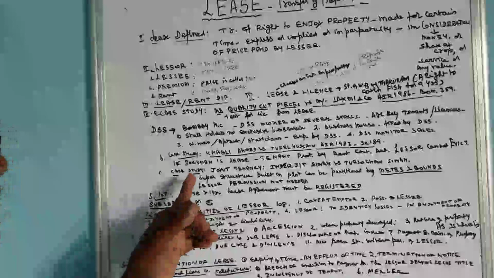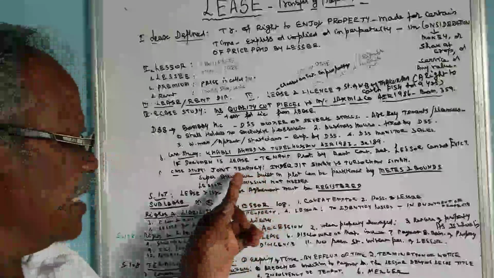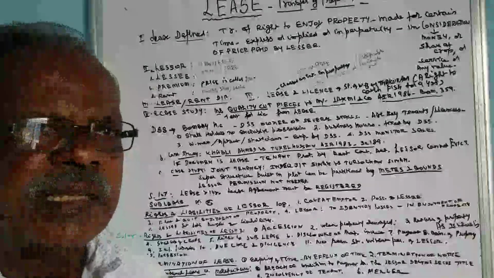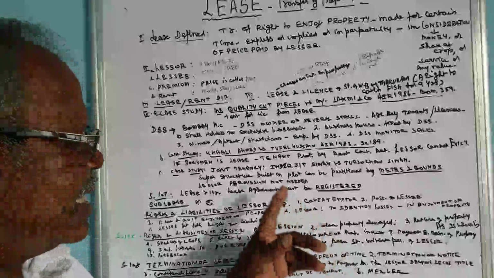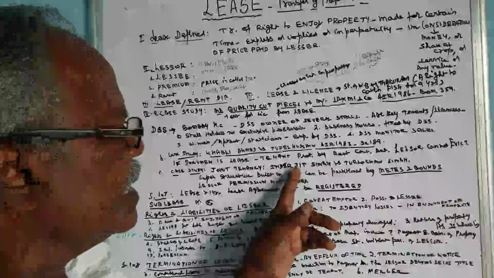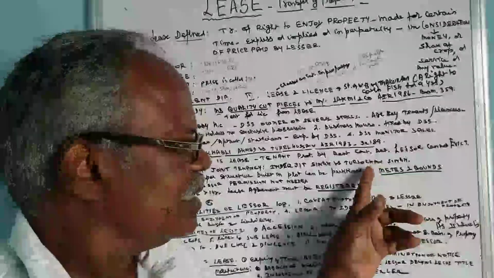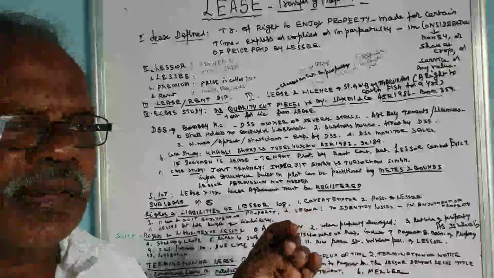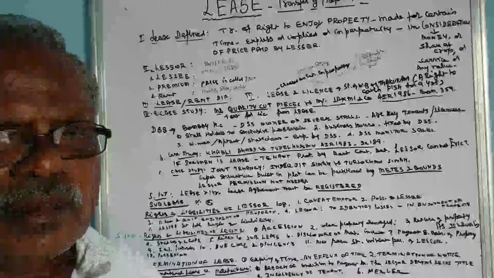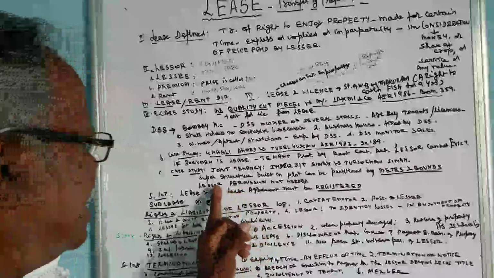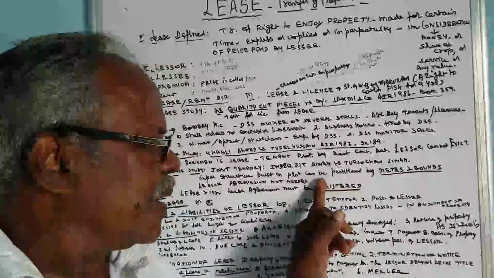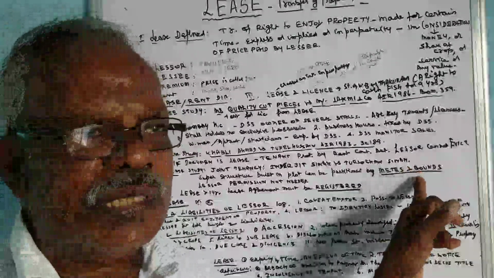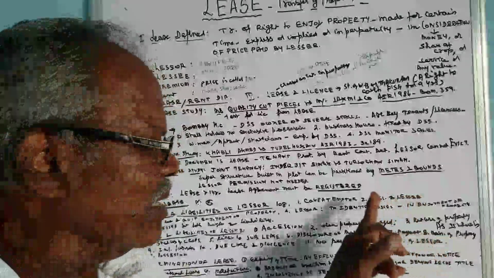Then we will see what is joint tenancy. Joint tenancy means that two people are combined and the tenancy is entered, or a lease is entered. Then the case study is Inderjit Singh versus Tarlochan Singh. In this case study, they had a plot, and then a superstructure was built on the plot. Then it is partitioned by metes and bounds. Metes and bounds means the boundary.